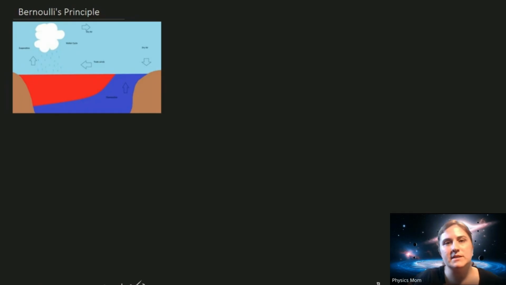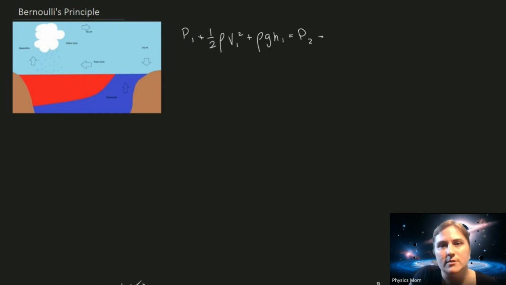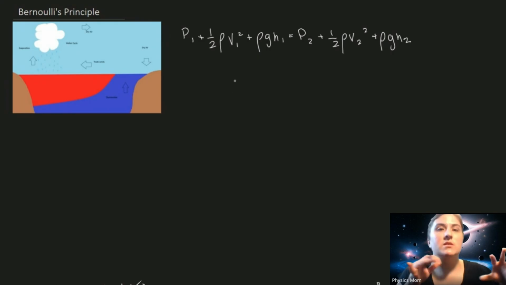So we're going to look at it in this case, again oversimplifying, using Bernoulli's principle. P1 plus 1 half rho V1 squared plus rho GH1 is going to equal P2, and I'll explain what each part means in a second, P2 plus 1 half rho V2 squared plus rho GH2. This is going to be before the water moves and after the water moves, just to show the pressure difference required to pull that water from the bottom of the Pacific Ocean to the top, right?